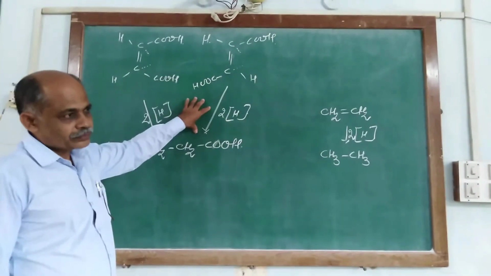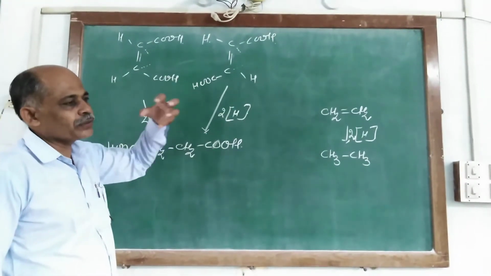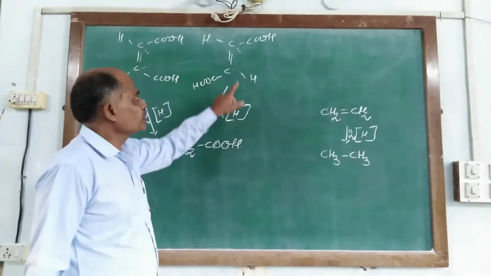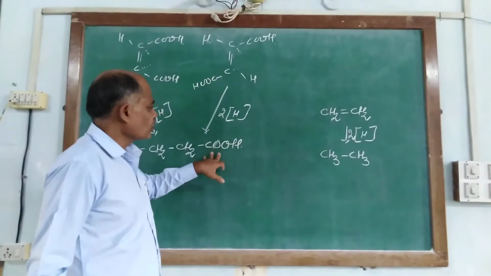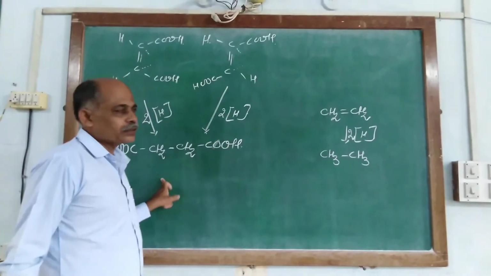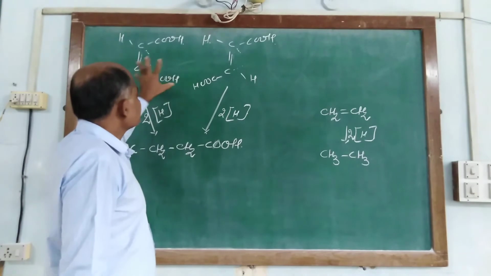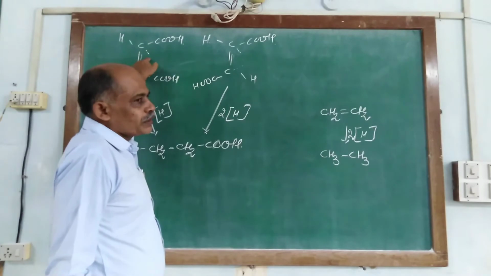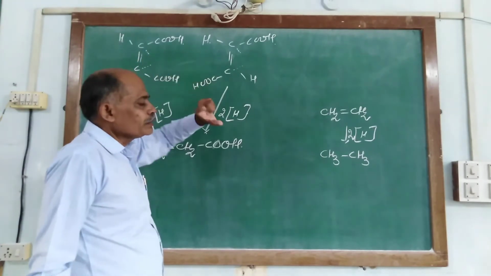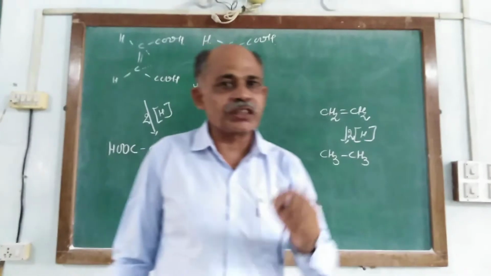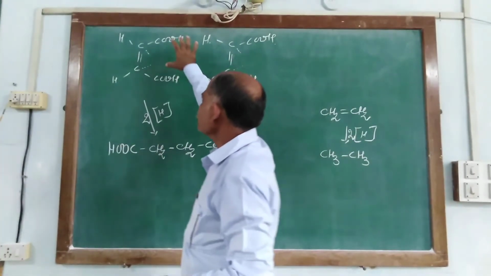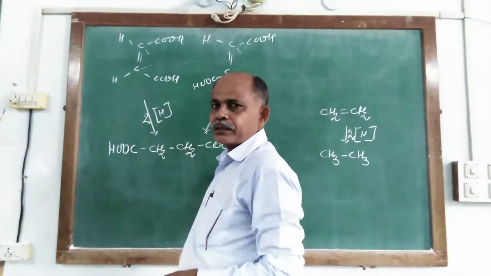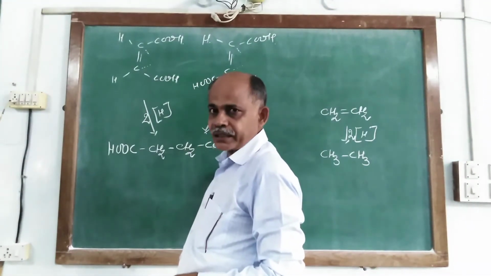We can't change the carboxylic group by reaction with nascent hydrogen, so the carboxylic groups are originally present here. So it proves that these two acids consist of one carbon-carbon double bond, the position of the double bonds is similar, and each of the acids has two carboxylic groups. So it is a dicarboxylic acid or dibasic acid.